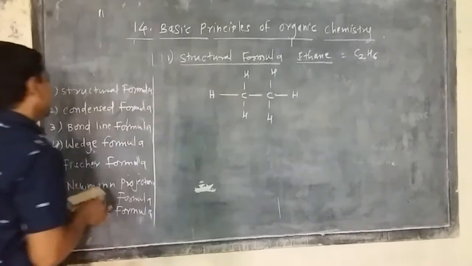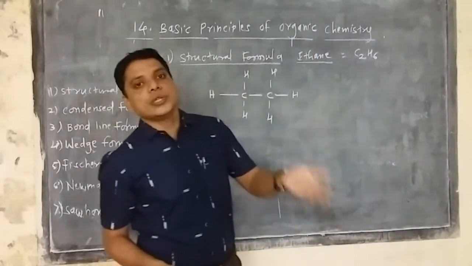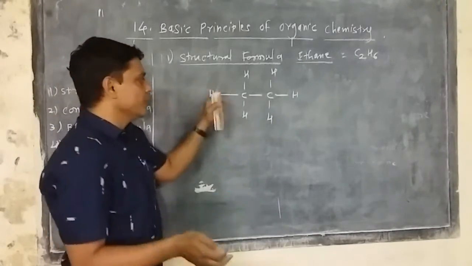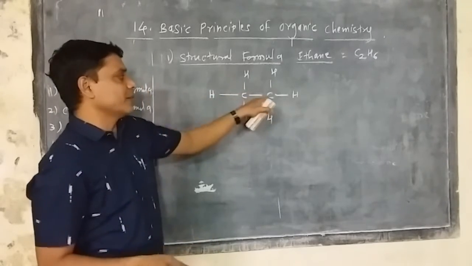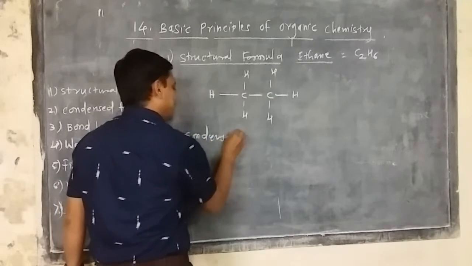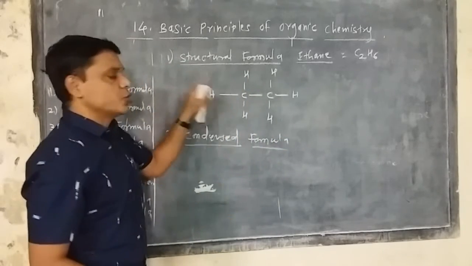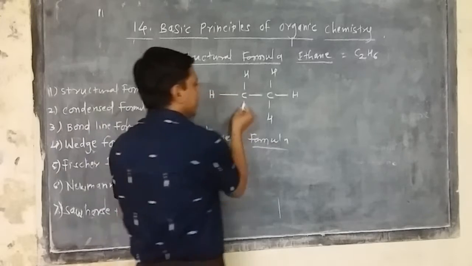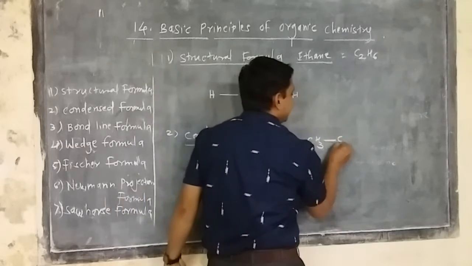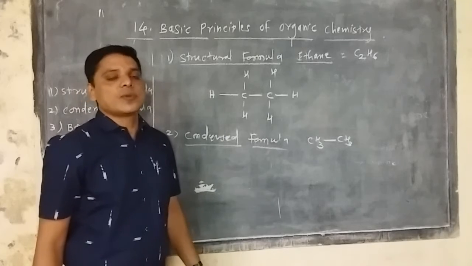Now similarly, the second is the condensed formula. The molecular formula is also divided into simpler forms. Condensed means compact. It is a distribution of the two carbons containing these hydrogens. So the condensed formula I can write like this. It is not the actual bonding, but a combined form. So CH3, a single bond, and then CH3. This is simply called the condensed formula.